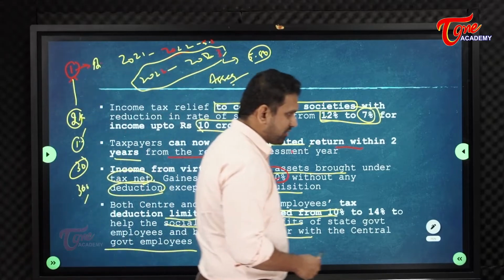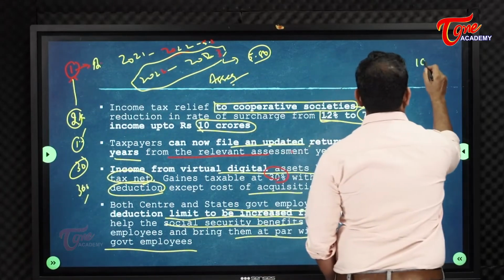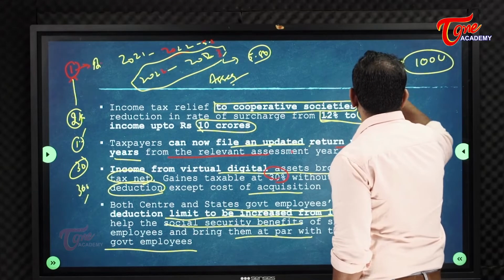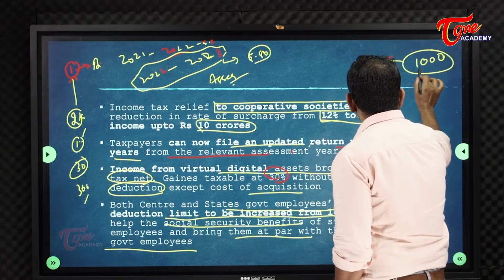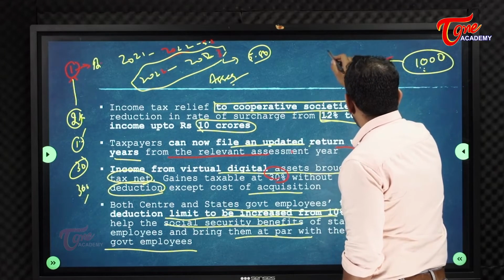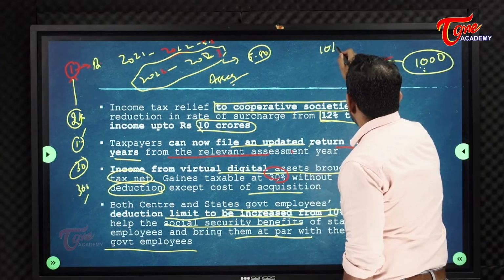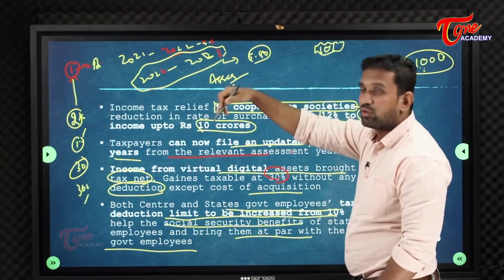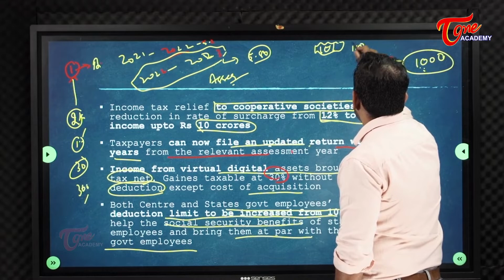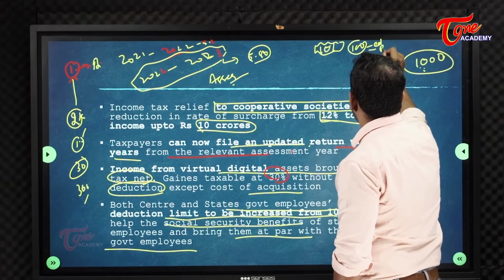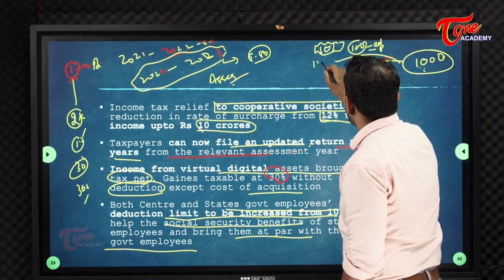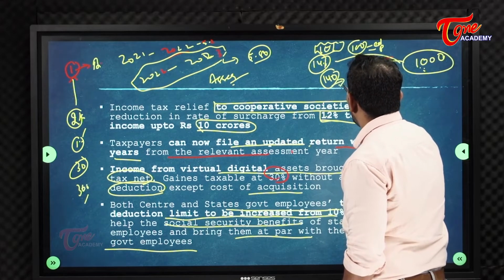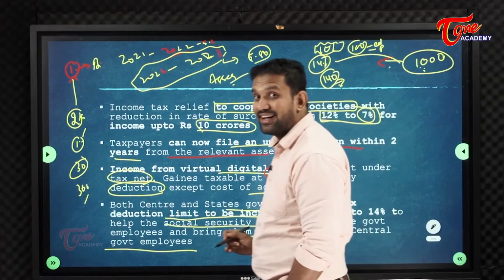Tax deduction means, out of 1,000 rupees, suppose my father is working as a state government employee, out of 1,000 rupees of his salary, before, up to 10%, nothing but up to 100 rupees, he could show deductions and exemptions, that I have bought education, I have bought a policy, etc. Now he can show up to 14%, meaning up to 140 rupees, as tax deductions.